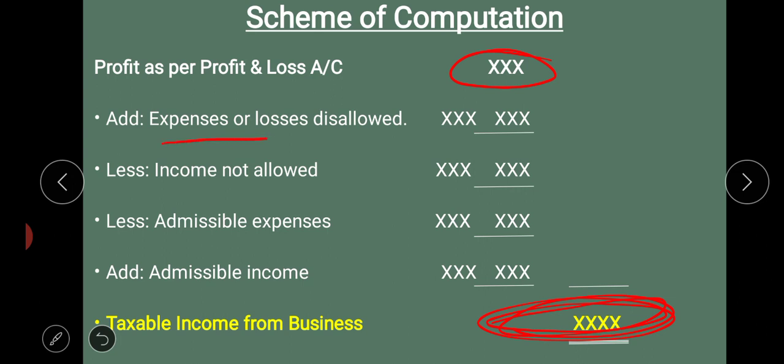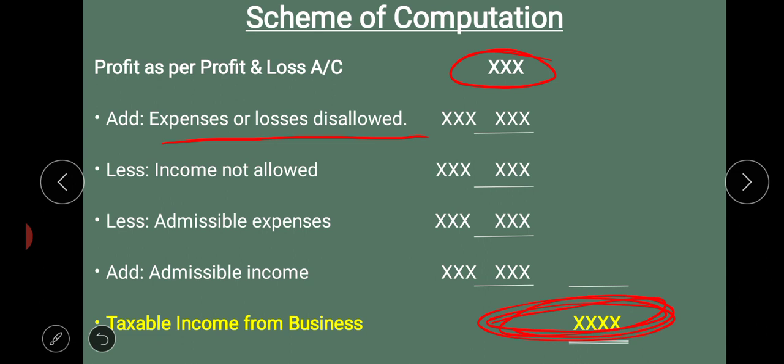Expenses which are not allowed are added. Expenses are shown on the debit side of the profit and loss account. What are the expenses clearly mentioned in our textbook and provisions? Let us discuss in our next classes. So expenses which are not allowed will be added back to the profit.